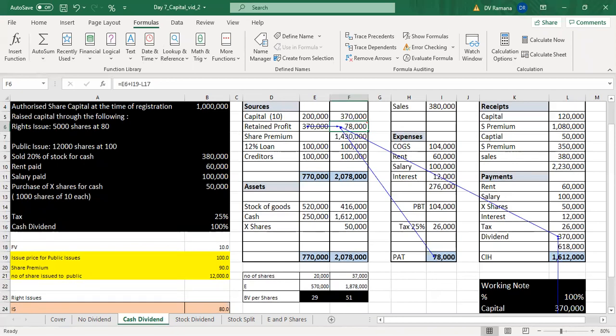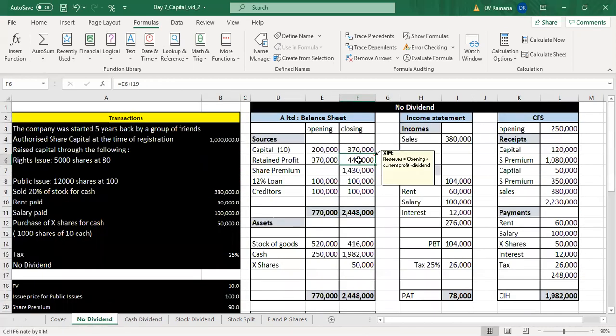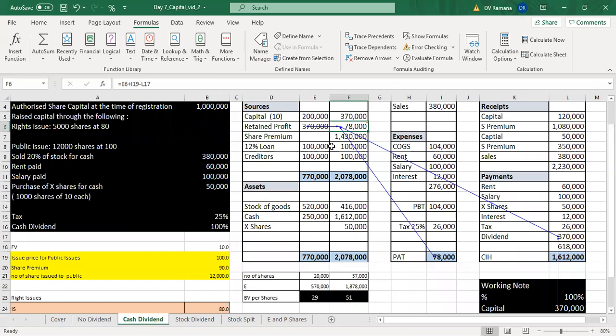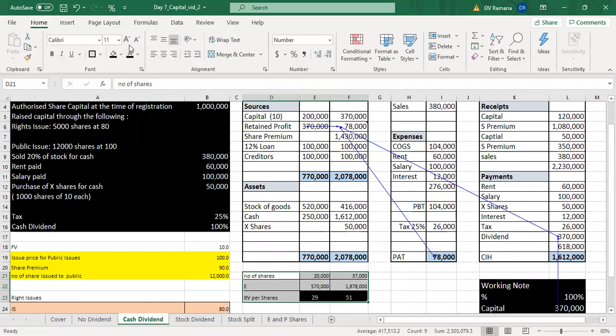All other things remaining same, the cash dividend leads to the reduction of cash because of the outflow of cash, and leads to the reduction of retained profit because the profit has been distributed among the shareholders. So the retained profit has come down from no dividend 448,000 to 78,000 because of the distribution of dividend. Because the company has distributed dividend, the equity for the company has reduced.